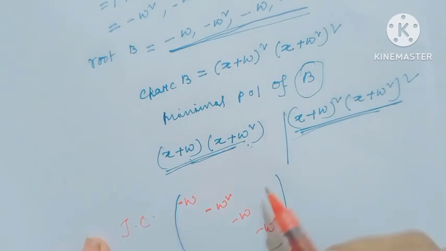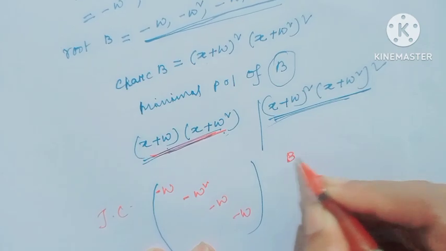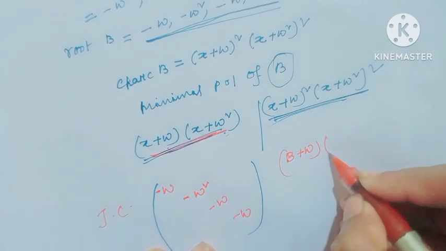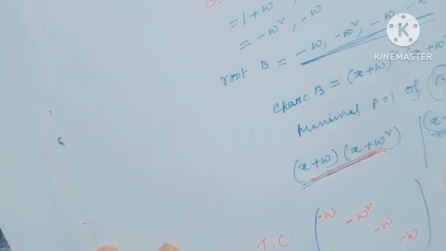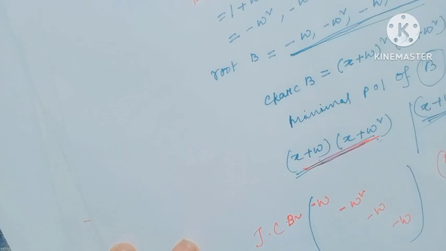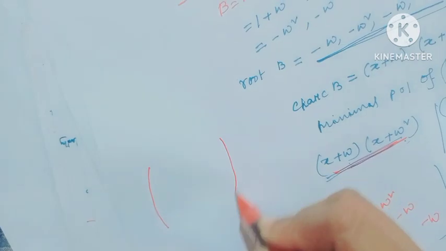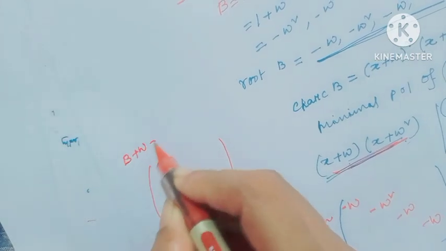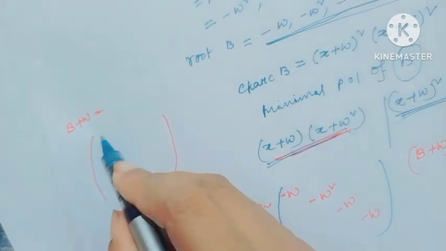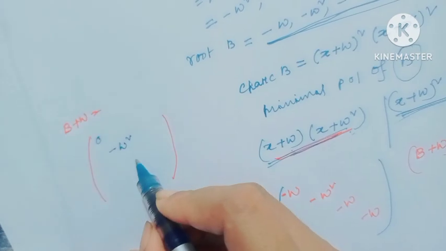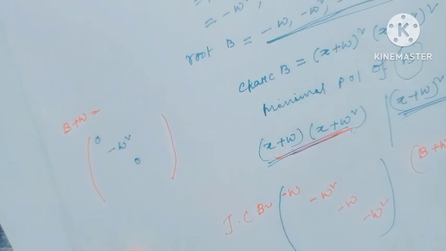This is the Jordan canonical form for this minimal polynomial, and we have to check that (B plus omega)(B plus omega squared) equals 0. If B is similar to this, then B plus omega would be, with zero, minus omega squared plus omega on the diagonal.